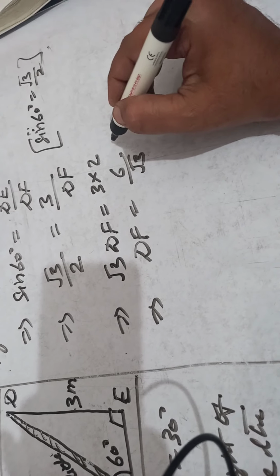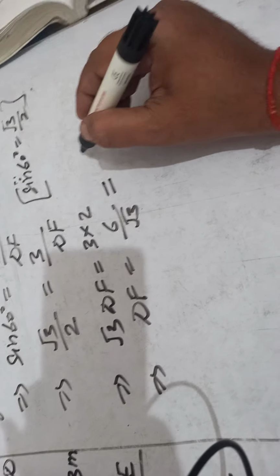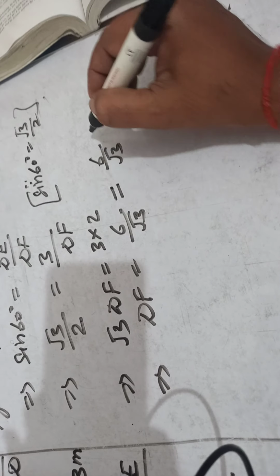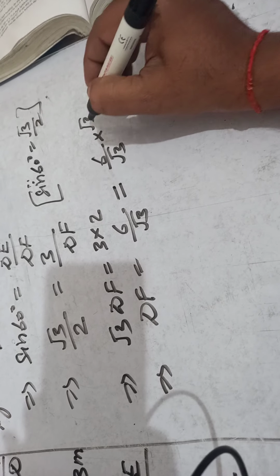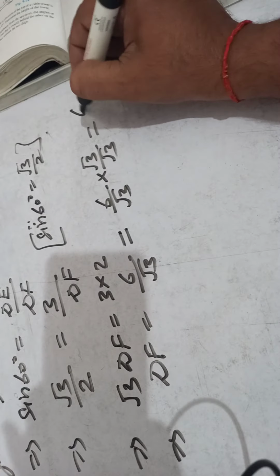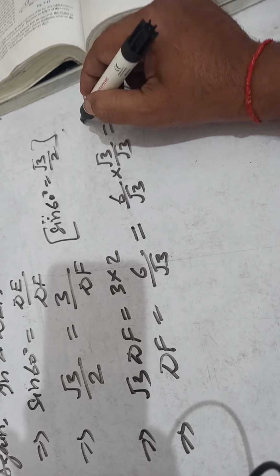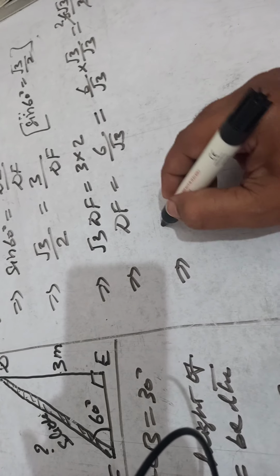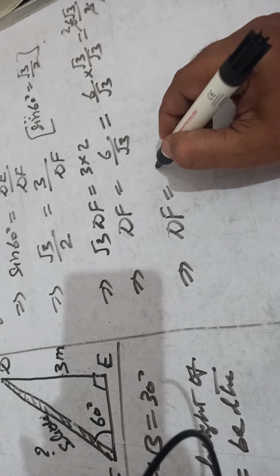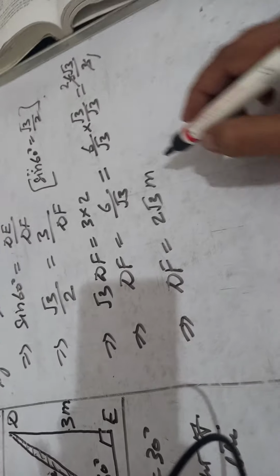Now this 6 upon root 3 can be further simplified; you can rationalize the denominator, that is 6 upon root 3 into root 3 upon root 3. This is 6 root 3 upon 3. That is 3 ones are 3 and 3 twos are 6. This implies that DF equal to 2 root 3 meter.